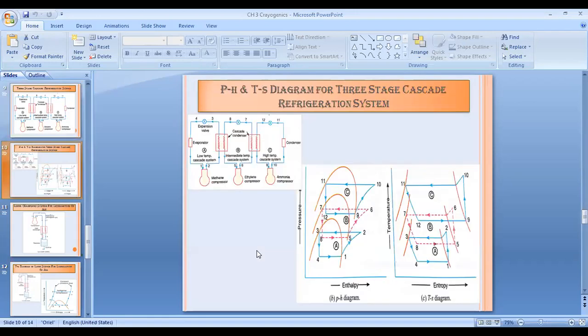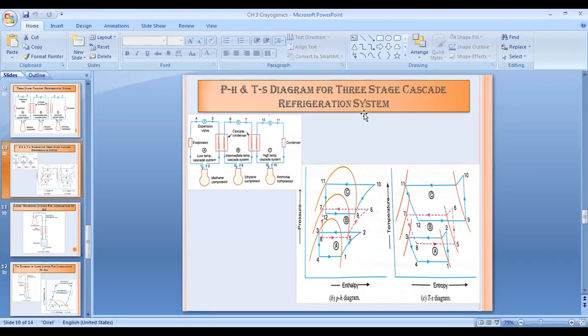And whatever pH and TS diagrams there will be, for each and every refrigerant there will be a separate pH chart for ammonia, a separate pH chart for ethylene, and a separate pH chart for methane. Similarly, there will be separate TS charts for ammonia, ethylene, and methane. So this will be the pH and TS diagram for the three-stage cascade refrigeration system.